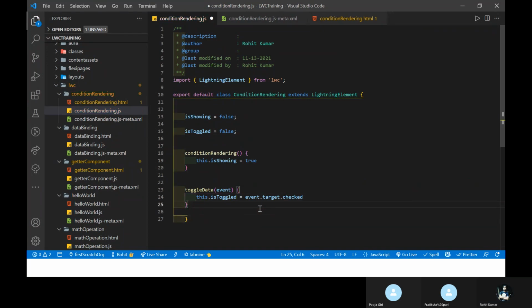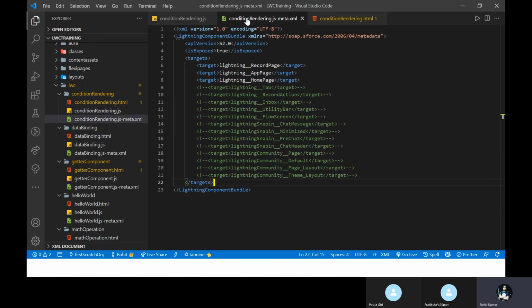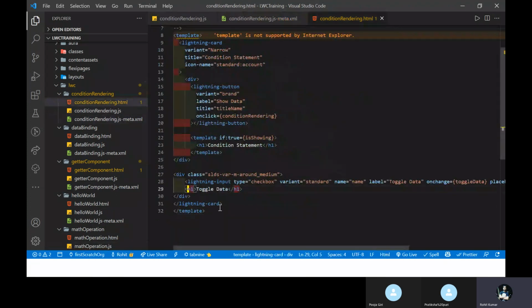This is for checkbox, like checked. Previously you saw event.target.value. Now you can see event.target.checked. This is for checkbox, right? Is it clear for you? Yes. Okay, just write your onchange like event.target.checked. Once I check, I want to show something like show data. So you can give this show data and use it under here conditionally.